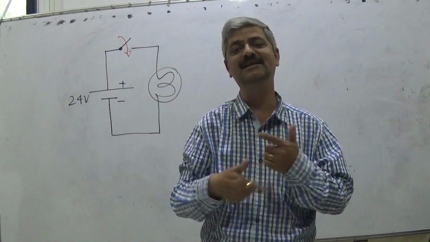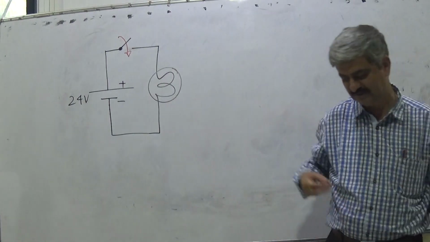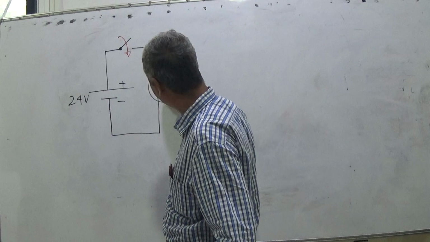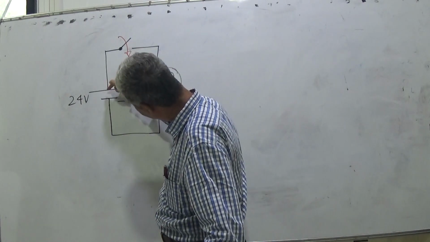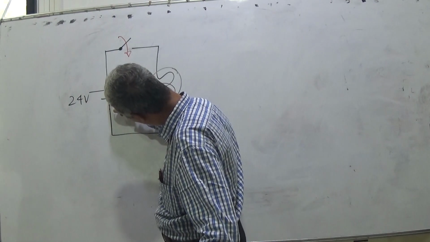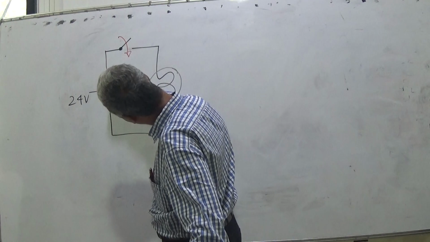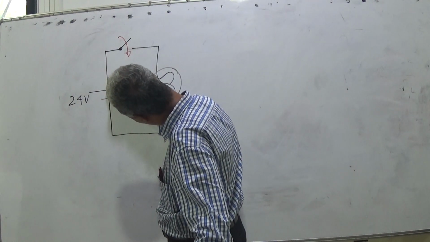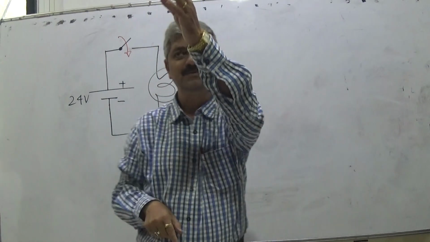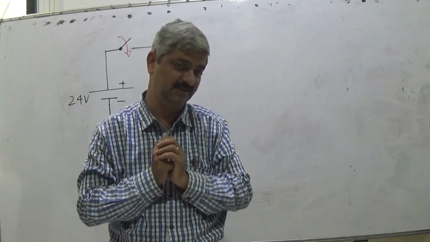So circuit completion means a set of electrons travel from here to here, complete their travel, and again they come. The electrons forced away from this, captured by this, are again transferred using chemical force from this to this. So you will find that the few red spots will continuously move once you have injected them.